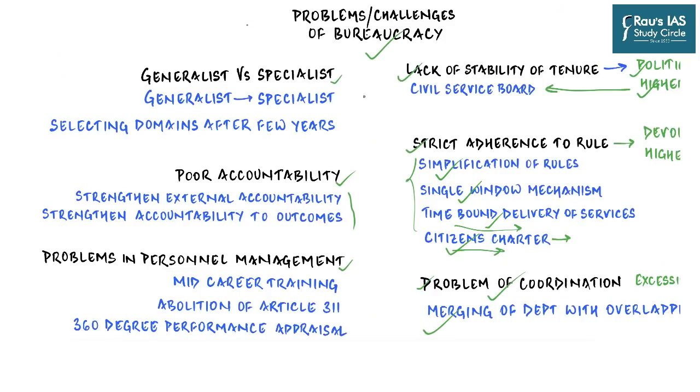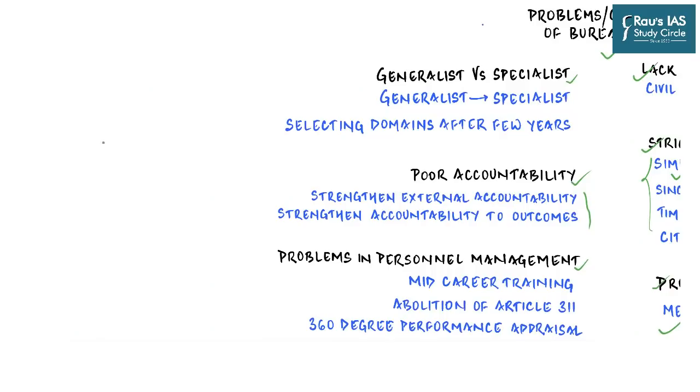Alright, so after having discussed these 3 challenges, let us now discuss the remaining 3, starting with generalist versus specialist. It is often argued that the IAS, or Indian Administrative Services, is a generalist service and does not have special knowledge or expertise in a particular field.